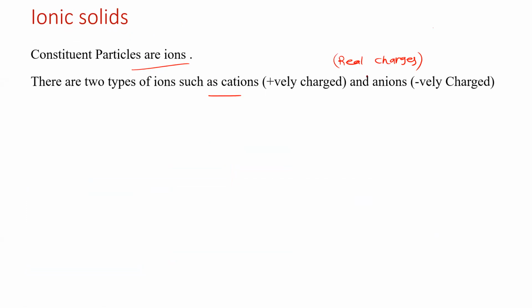For example, NaCl as a salt is an example of an ionic solid, with Na plus and Cl minus. The positive and negative charges attract each other. Cl minus has a complete negative charge, Na plus a complete positive charge, so they strongly attract towards each other and form strong bonding in ionic solids.